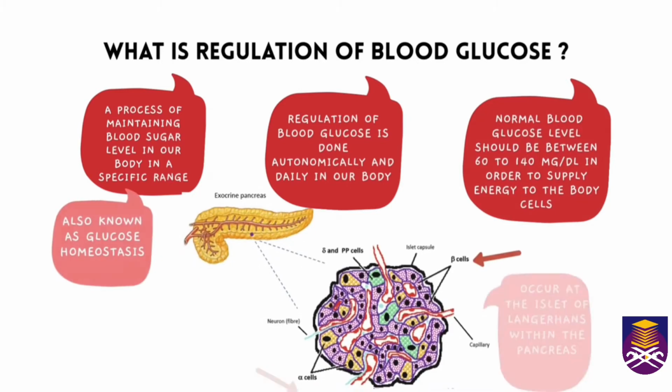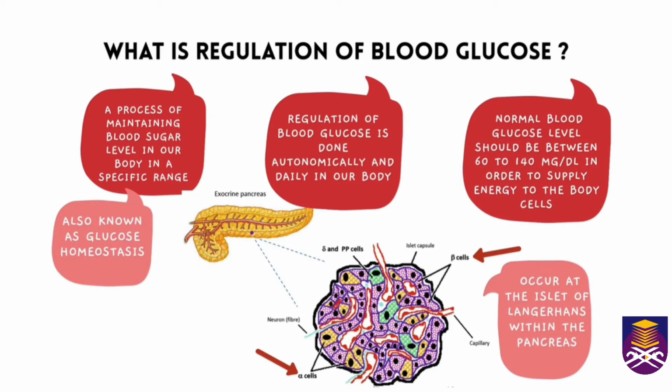Let's get started. What is the regulation of blood glucose? It is a process of maintaining the blood sugar level in our body in a specific range. It is also known as glucose homeostasis. Regulation of blood glucose is done autonomically and daily in our body. Normal blood glucose level should be between 60 to 140 mg per deciliter in order to supply energy to the body cells. This process occurs at the islets of Langerhans within the pancreas.